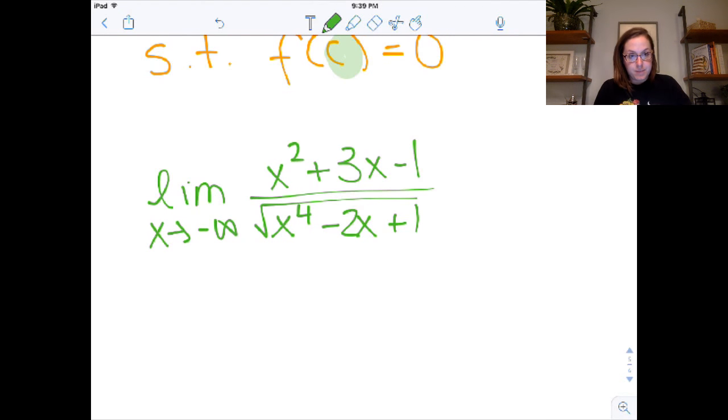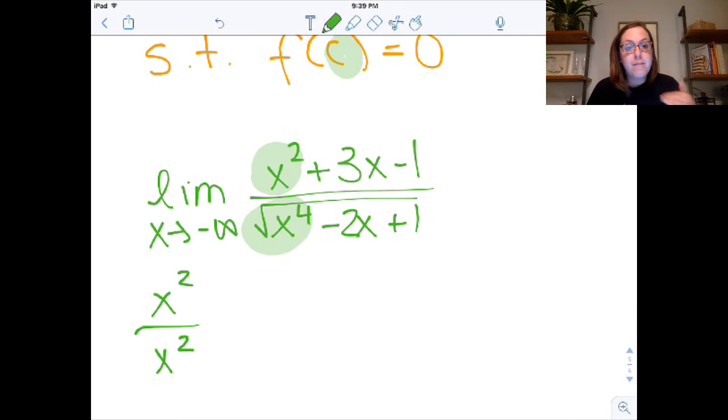So if I look at this, look at my end behavior model, I'm looking at x squared and the square root of x to the fourth as my dominant terms. So I'm going to look at this as x squared over, kind of think about the bottom almost as x squared. The thing to remember is that your denominator can never be negative here because you're taking the square root. That's got to be a real valued number. And so the denominator is going to be positive. So it can help you, when you take it out of a square root, to almost throw it in absolute value bars because you want it to be always positive. So it's a good reminder of it.